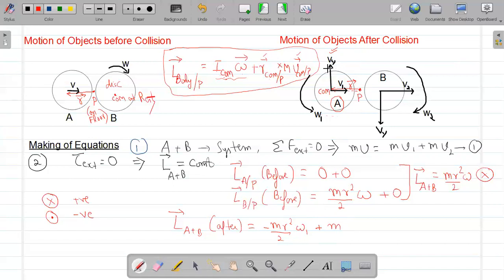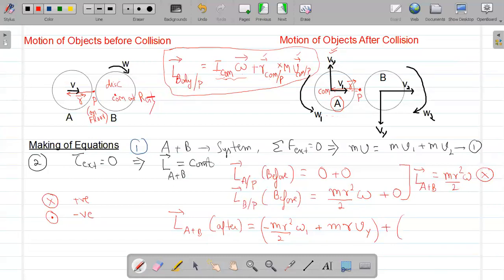Since r and v are perpendicular vectors, notice the position vector r is to the left side and the velocity vy is along the y direction. So this r vector and v vector are perpendicular to each other, so you can take the cross product as a normal product. For two perpendicular vectors, the cross product is a simple product between their magnitudes. So I can write the angular momentum as m, r, and the y component of the velocity vy. This is for object A.